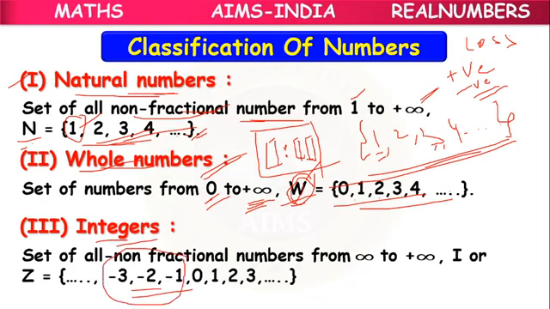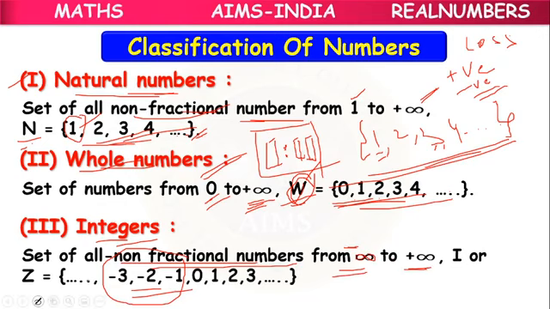So to the whole numbers, they added negative numerals, and all these non-fractional numbers go from minus infinity to plus infinity. Please make a change here, children. It is minus infinity to plus infinity.